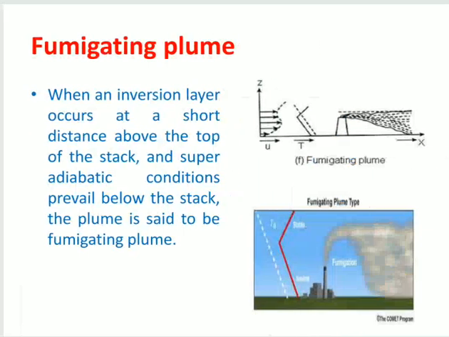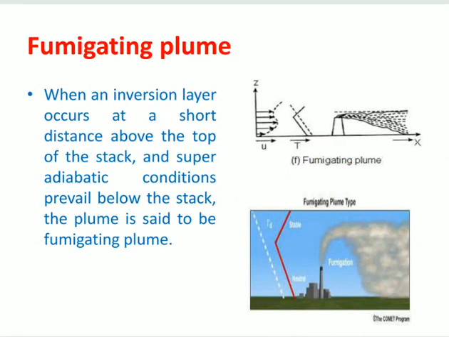Okay. And fumigating plume, this is quite the opposite of the lofting plume. It means whenever inversion takes place just some height from the outlet of the chimney, in that case the pollutants will not move in vertical direction. So in that case that plume is called a fumigating plume. You can see in the diagram, the outlet of the chimney is there, and just some height from the outlet of the chimney, a dotted line is there. Above that dotted line, the inversion layer is there.